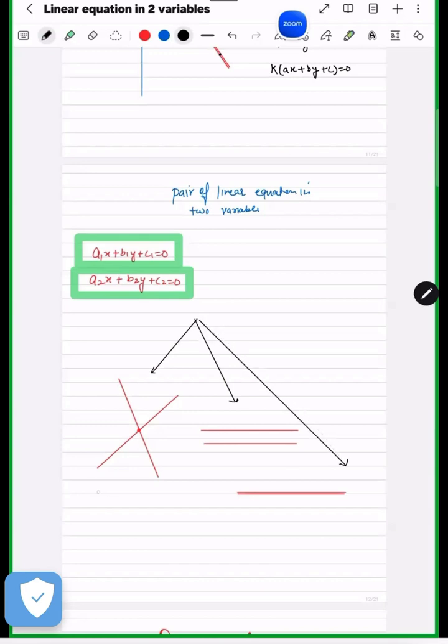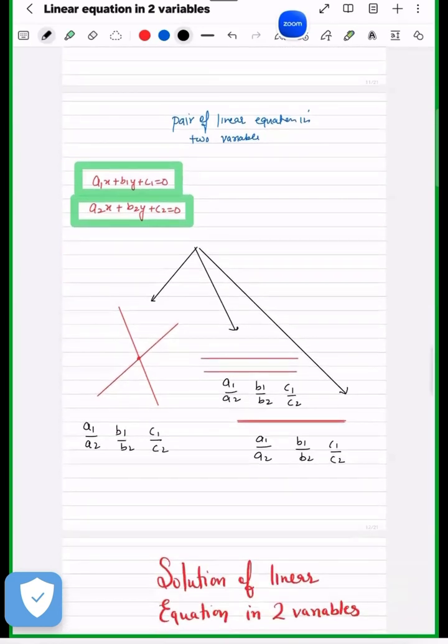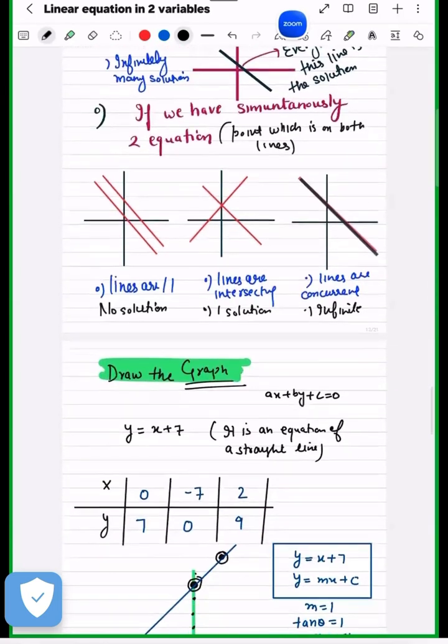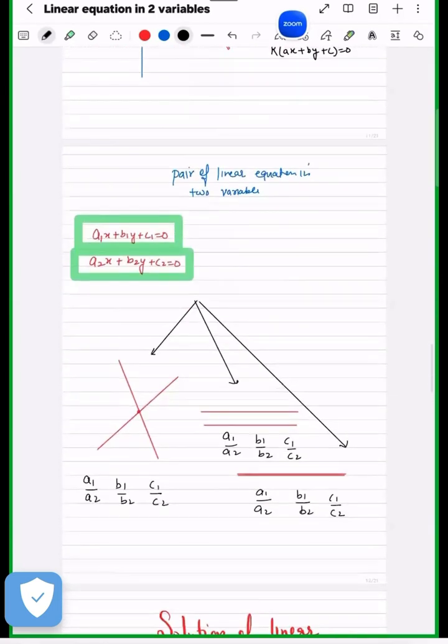So in this case, a1 upon a2, b1 upon b2, and c1 upon c2 will satisfy some condition. Here they will satisfy another condition, and here another condition. These are the things you need to learn: what the conditions are, so that without drawing the graph, you can tell whether two lines are intersecting, parallel, or coincident. So I'm telling you the formula here.